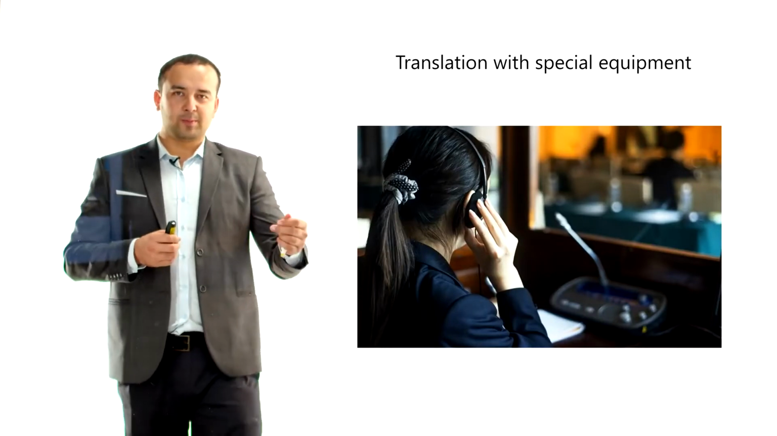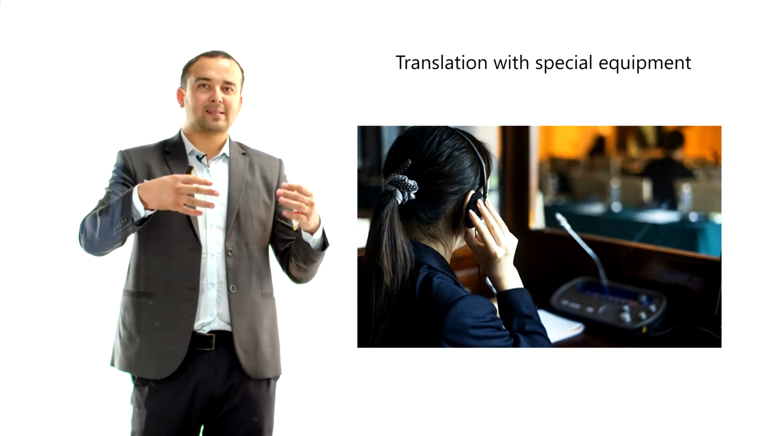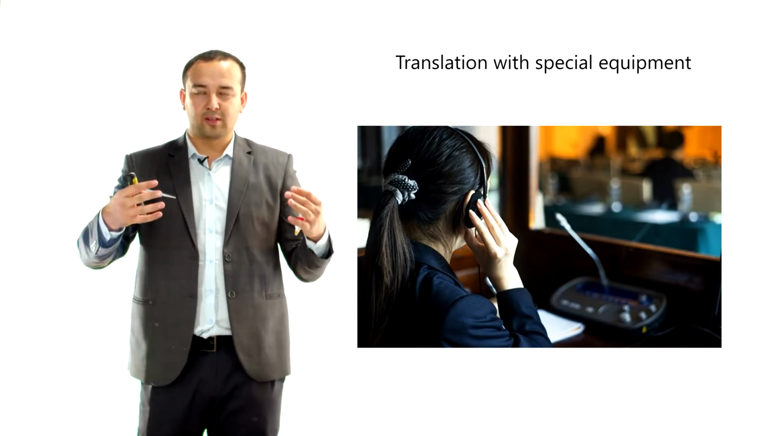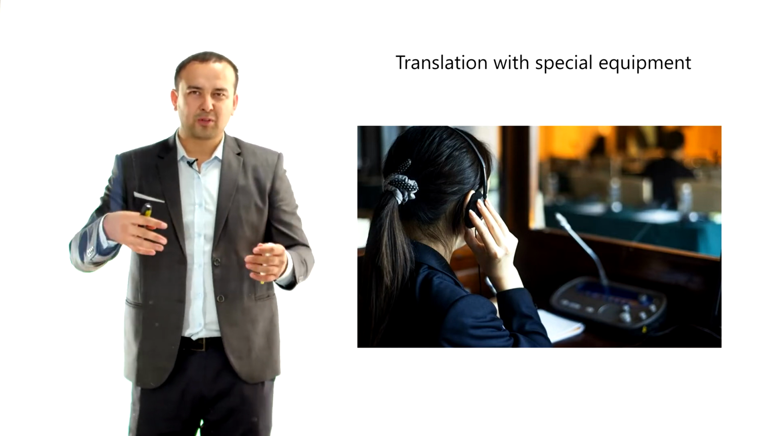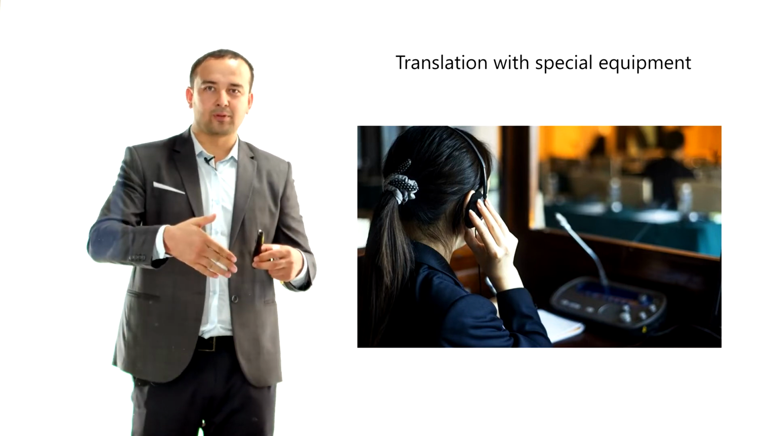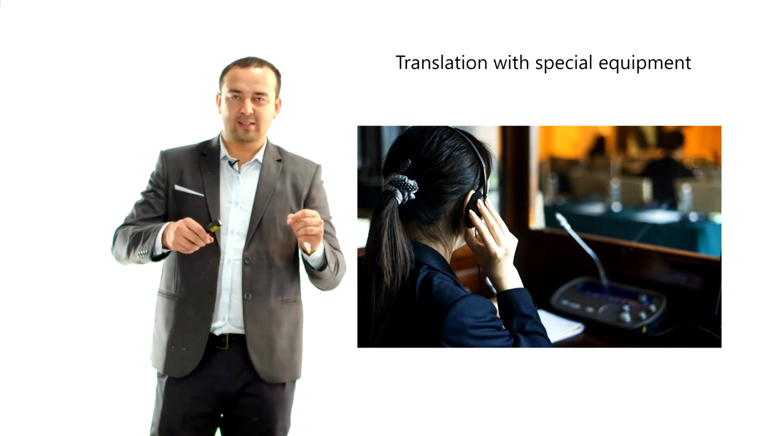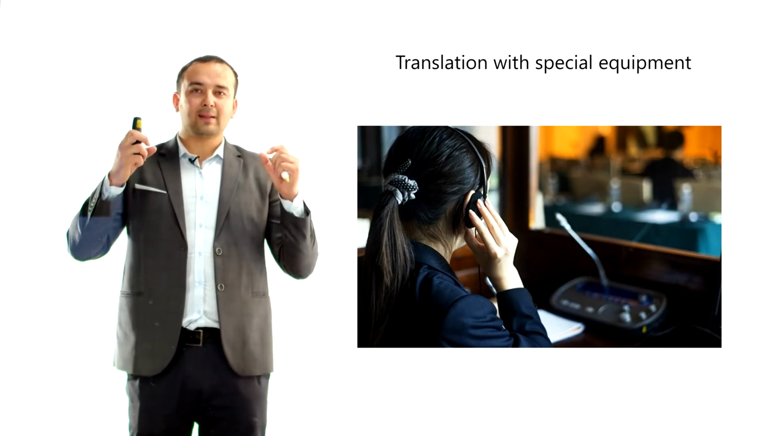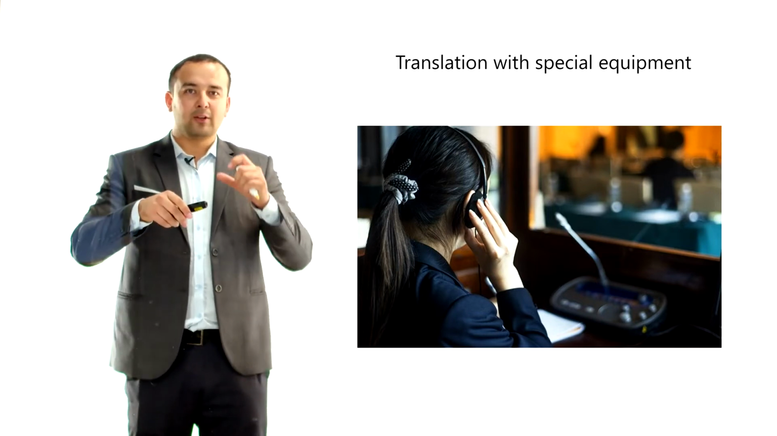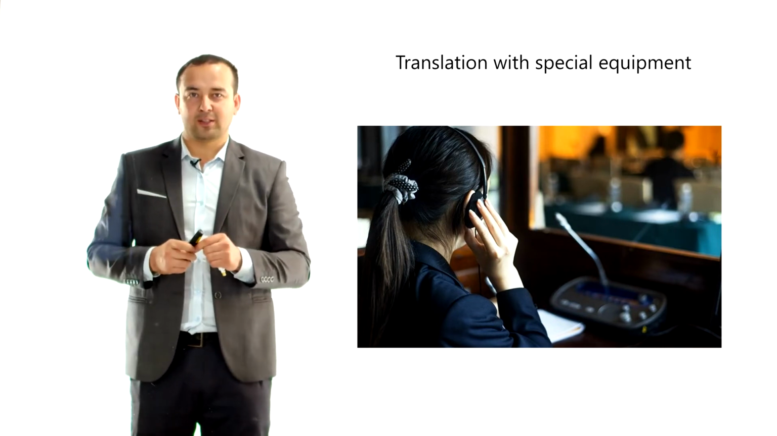As you can see in this picture, an interpreter or translator sits in a soundproof booth. Inside this booth there is no noise. The interruptions, the noise, the sound outside the booth cannot be heard inside because it is soundproof. The interpreter inside the booth wears headphones, listens to the speaker and then translates directly to the microphone in front of them, at the same time. And that's why it's called simultaneous translation.